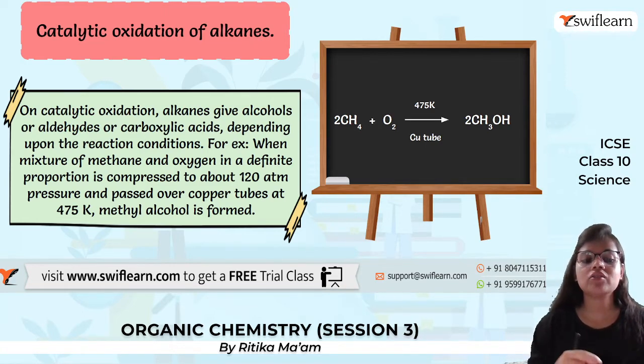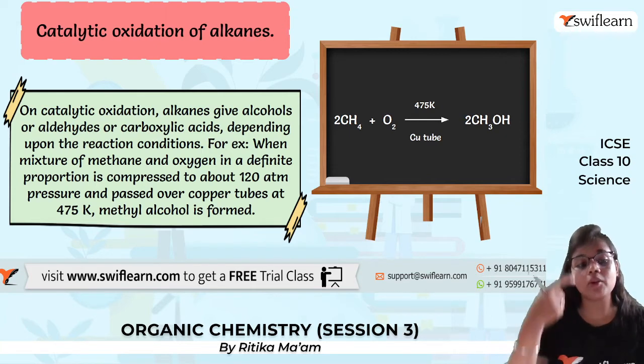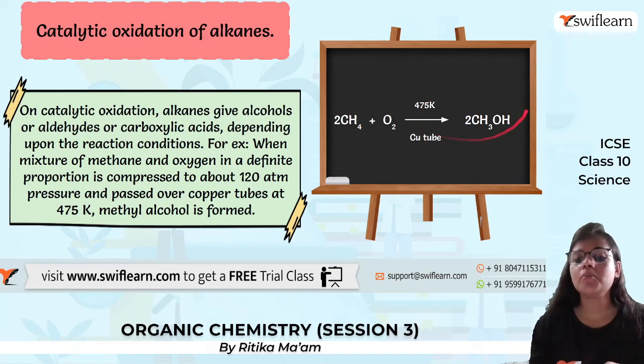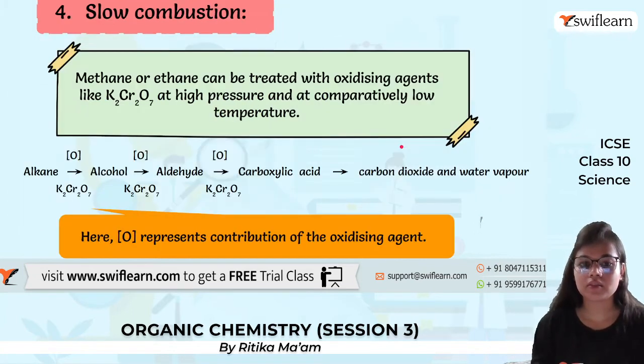So what happens when a mixture of methane and oxygen, which we are taking in a definite proportion, is compressed, providing a pressure of 120 atmosphere, and is passed over a copper tube? Methyl alcohol is formed. So if we change the condition, the products will change accordingly.